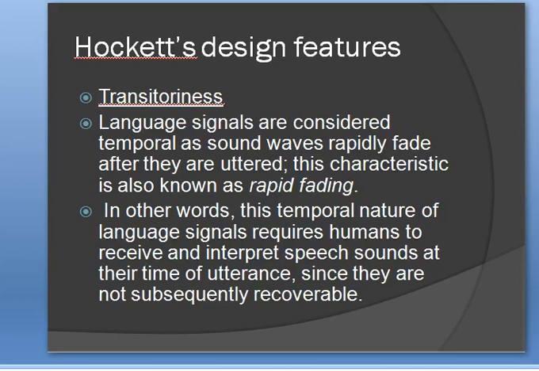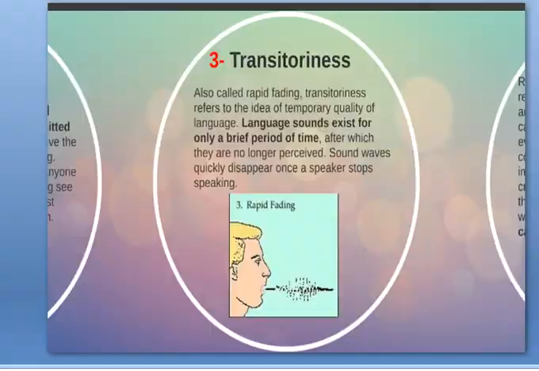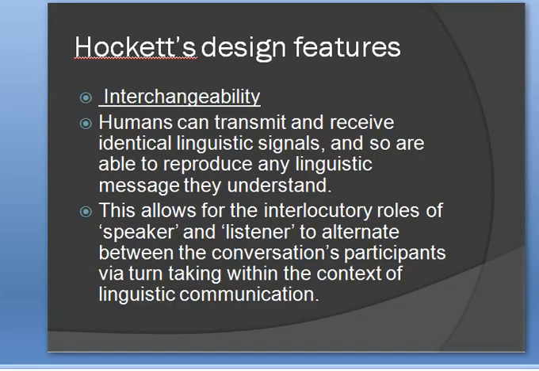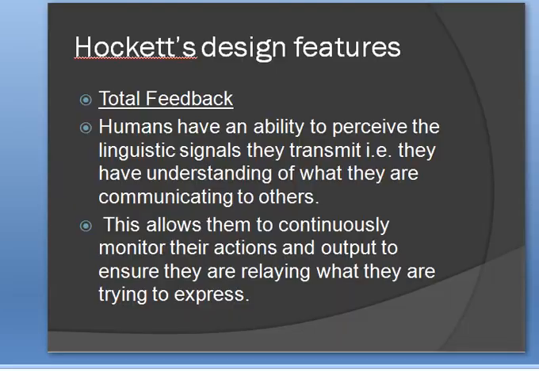Then it was transitoriness, rapid fading. Then we talked about interchangeability of language. Then we talked about total feedback, that someone who is saying something can monitor it too, as he listens to it too.